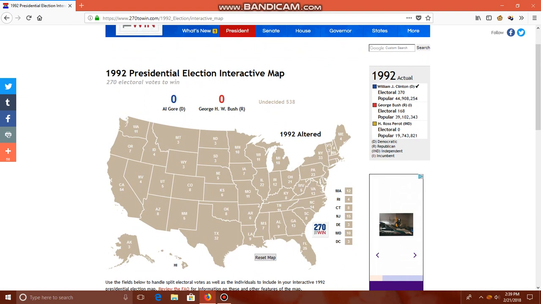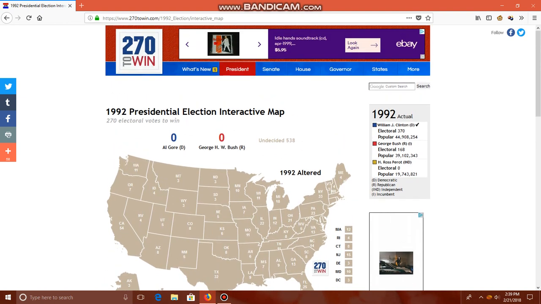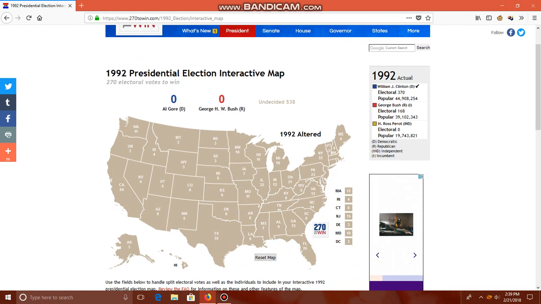So this election, obviously we have Al Gore for the Democrat side from Tennessee, and we also have George H.W. Bush, incumbent president. So at the time, Bush had some of his own issues with taxes. He said, "Read my lips." He's not going to do anything with taxes, which he ended up doing, which did hurt him a lot, I think, in the 1992 general election. Fun fact, I was born in 1992, but that's besides the point.